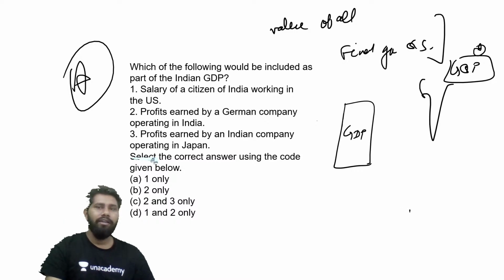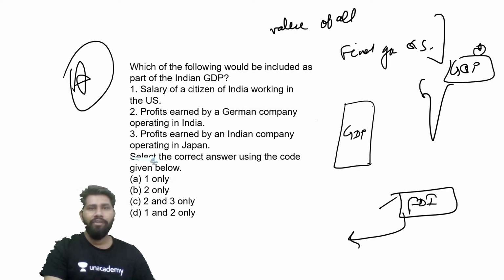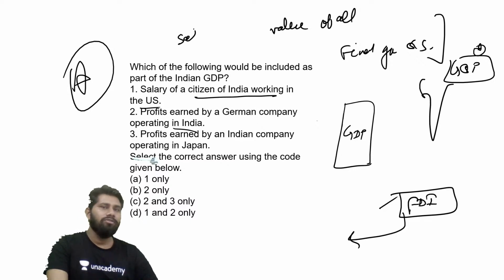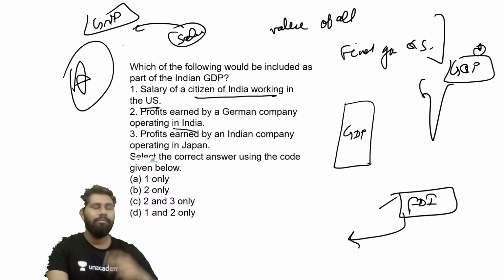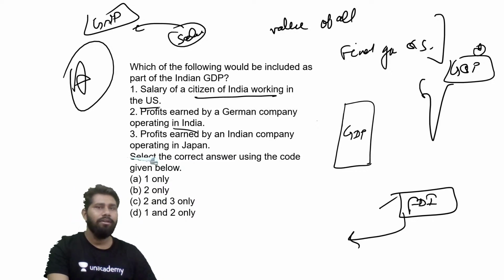Let's say under the FDI, if any company has been set up by foreign entities in India under the FDI norms, that will also be calculated in the GDP of India itself because it has been produced in the territories of India. So this is always a kind of statement: profit earned by the German company operating in India, right? And the salary of a citizen of India working in the United States. This particular salary will be included in the GNP of India because of net factor income. The Indians who are working abroad, that salary will be calculated in the GNP, not in the GDP.